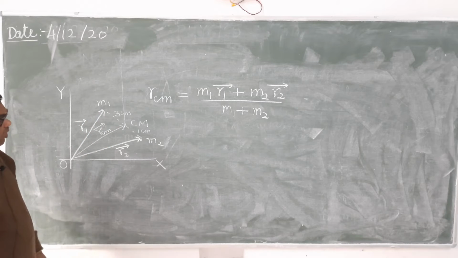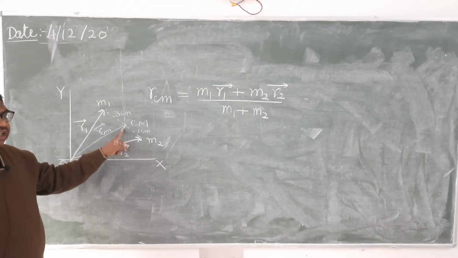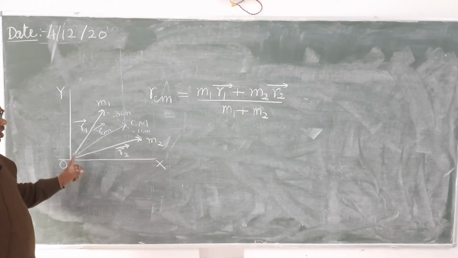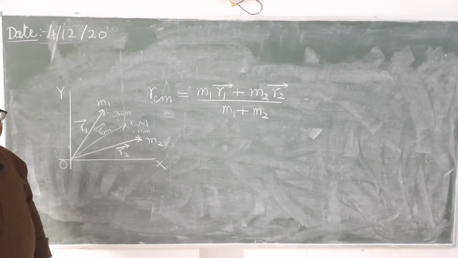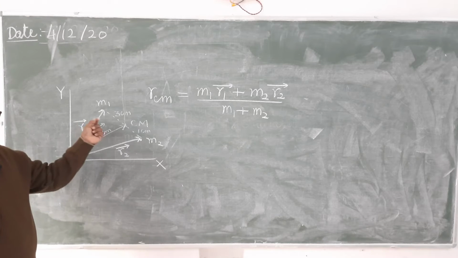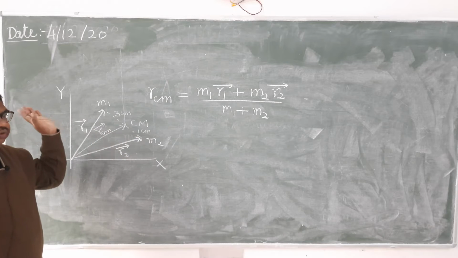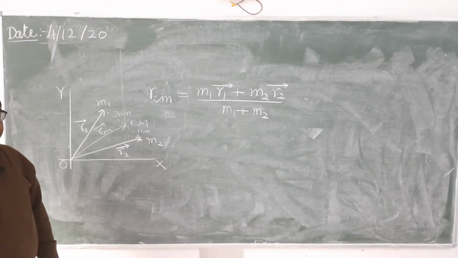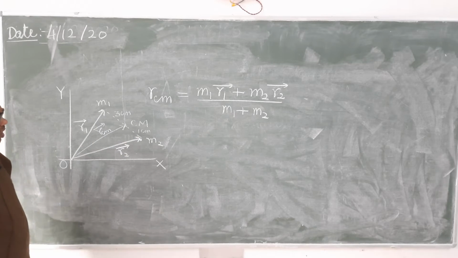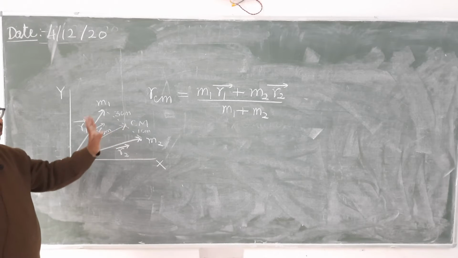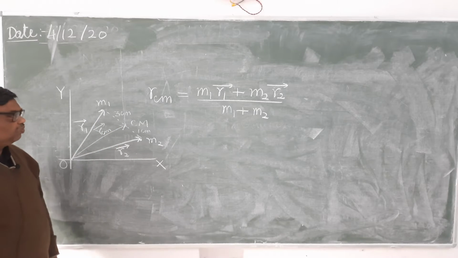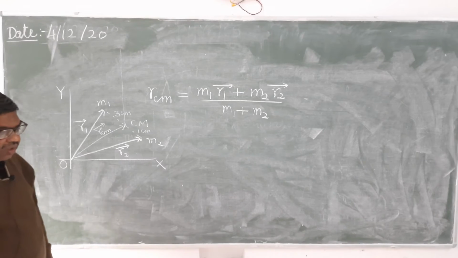So we will remember that on changing the origin, there is no change in the relative position of the center of mass with respect to the particles constituting the system.